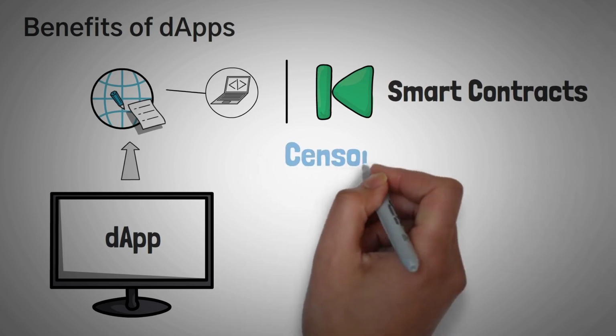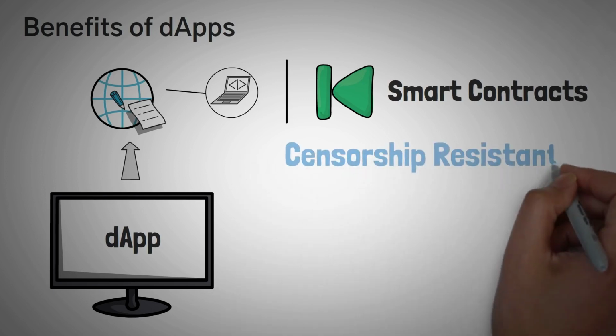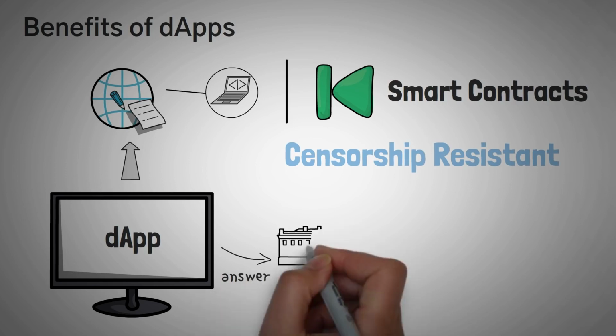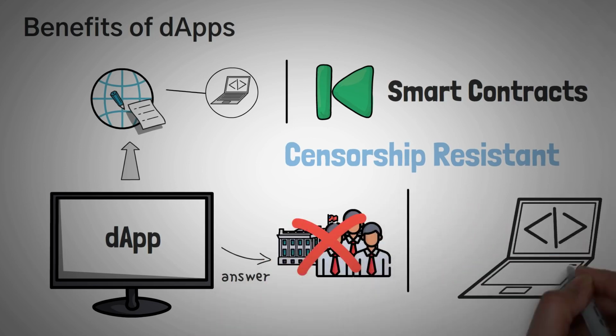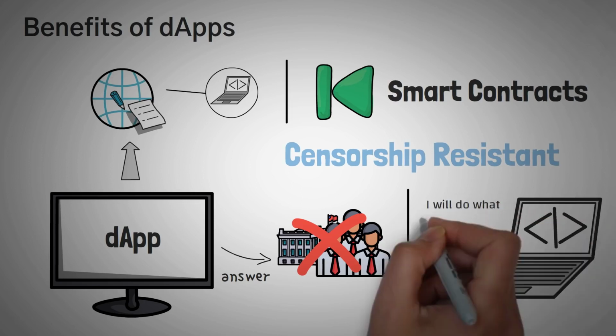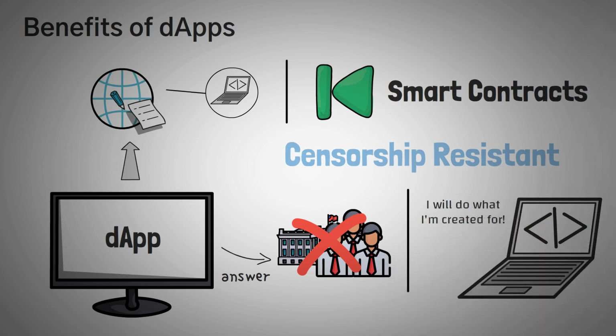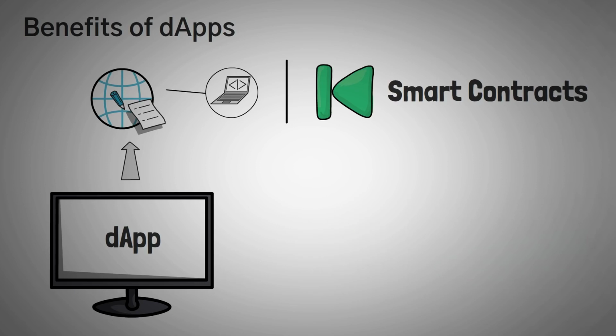Next, dApps are also censorship resistant, and this is a fancy way of saying they don't have to answer to governments or corporations or even specific people. If the smart contract is coded to do something and it's triggered, nobody can stop it. Naturally, this is good and bad, but it's really important for financial applications. This way, nobody can control your money.